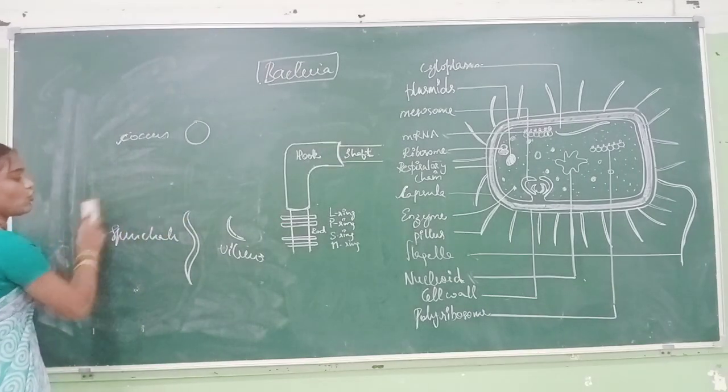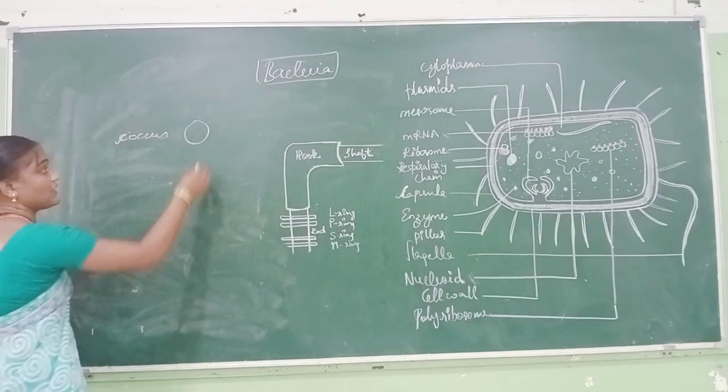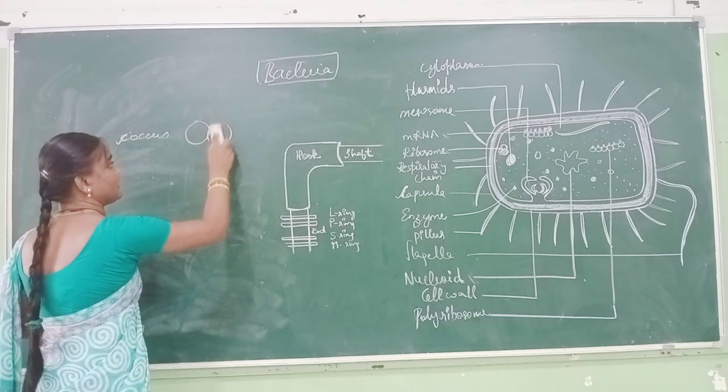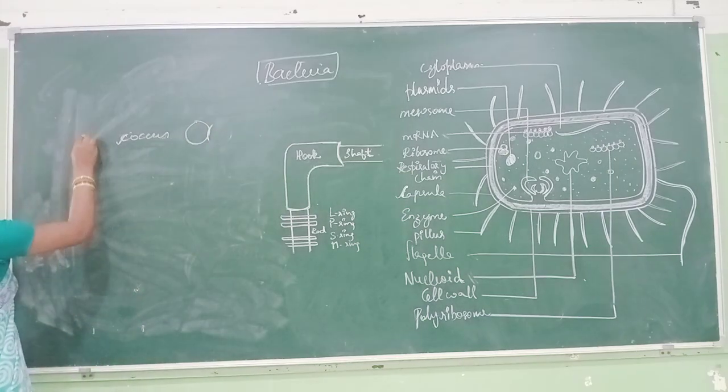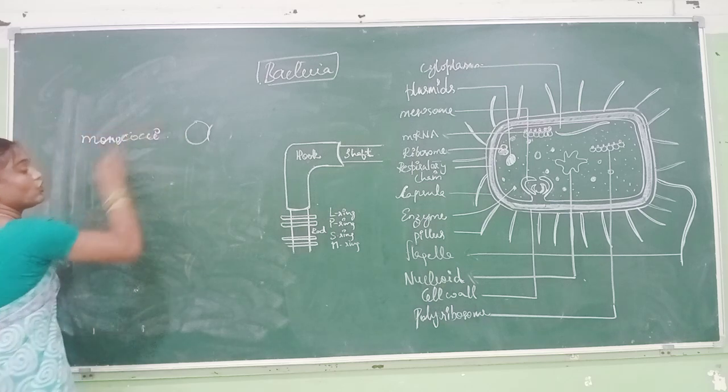If a single spherical bacterium is present, that is known as monococcus. If spherical bacteria are present in pairs, that is known as diplococcus. If they are present in groups of four, that is known as tetracoccus.